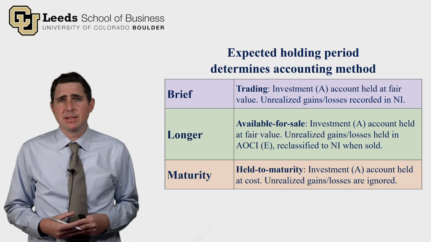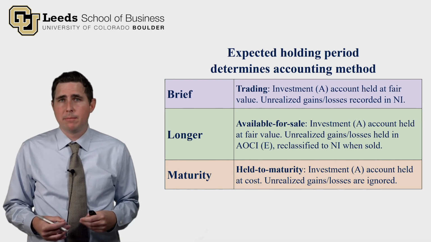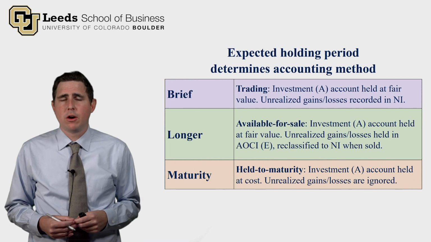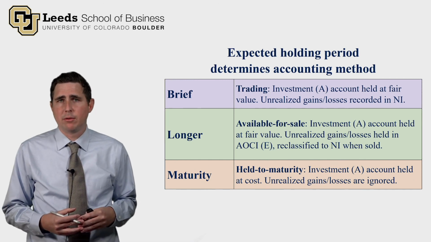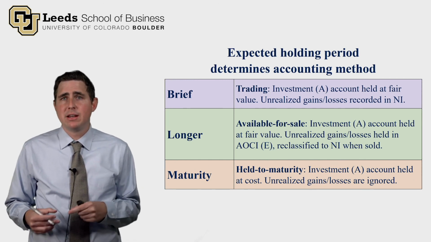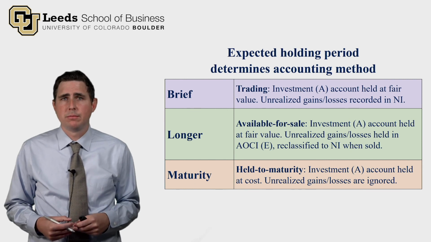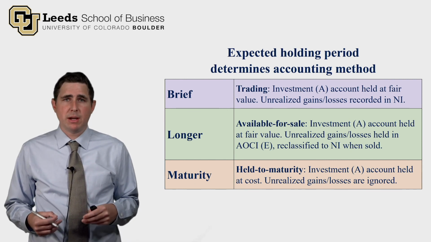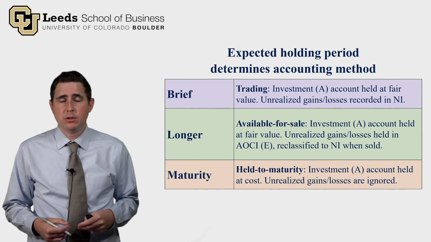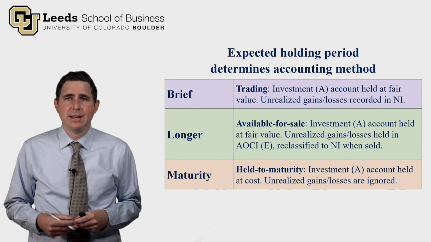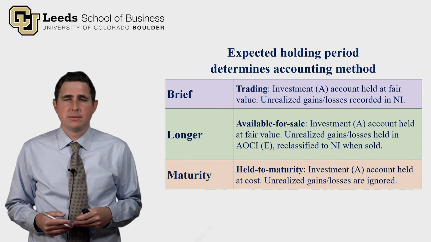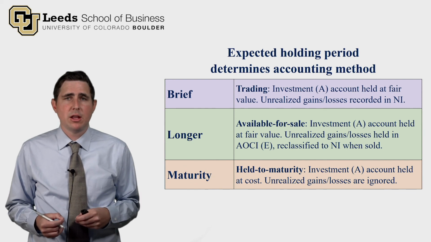The investment account is held at fair value again, but those unrealized gains and losses are held in AOCI, an equity account, and they're only reclassified into net income when the investment is sold. Finally, if you expect to hold the investment to maturity, you use the held-to-maturity method. The investment account is held at cost, and all of those unrealized gains and losses are ignored.